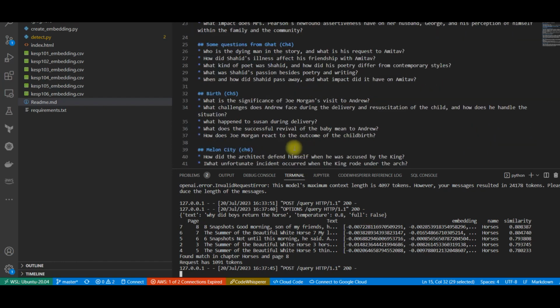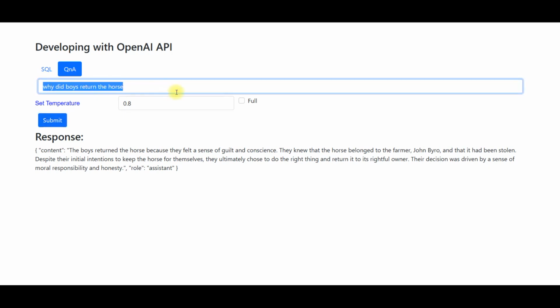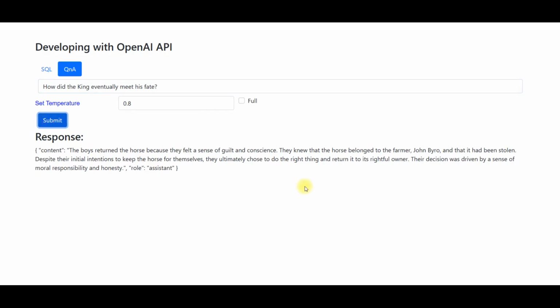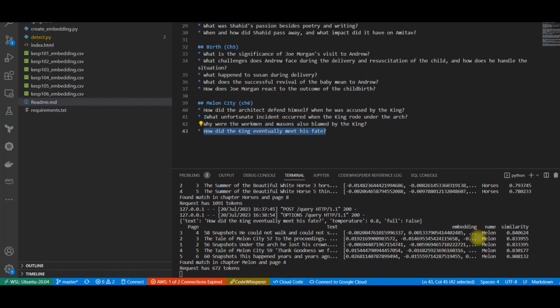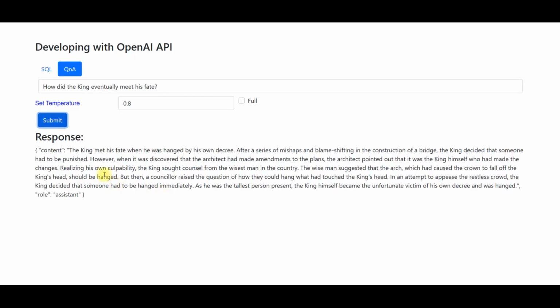So let's do this last one. In this case, you see, it belongs to the Melon chapter. It's actually the name of the story: Melon City. And you see, all the matches are coming from this, right? In this case also, I'll be sending 3 matches, 4, 3, and 2, or maybe 5, 4, and 3. And then we send this, right? Yeah, and then I'll let you read this. How did a king meet his fate? So this is the one thing.